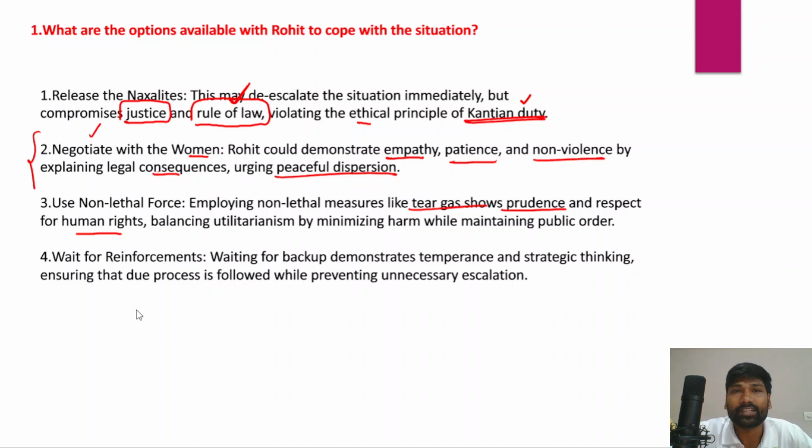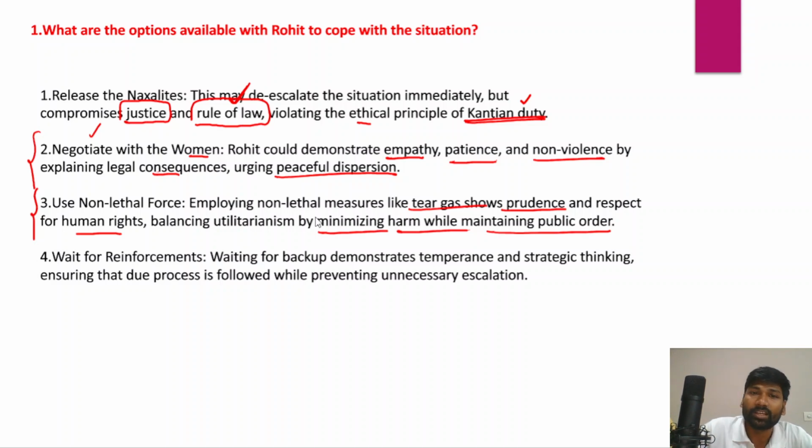Human rights must be protected and respected. Rohit should also balance utilitarianism by minimizing harm while maintaining public order. Maintaining public order, peace and stability is the utmost priority for Rohit.